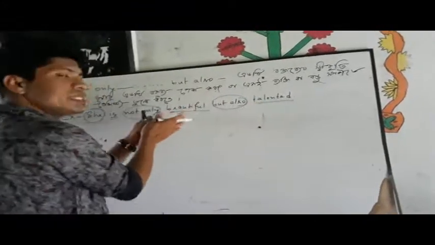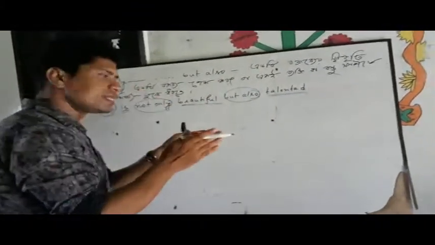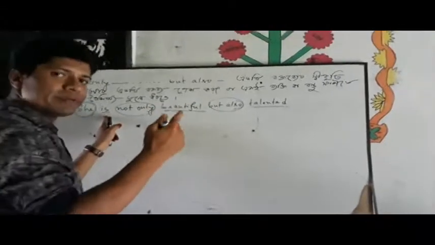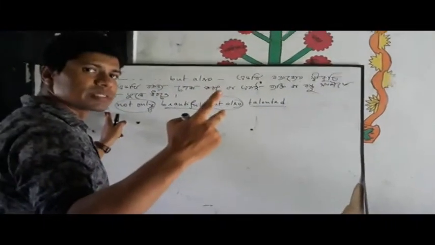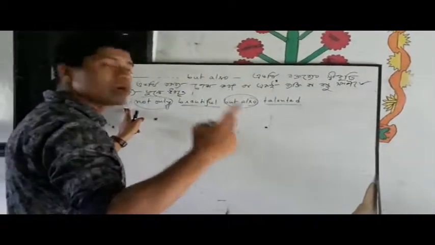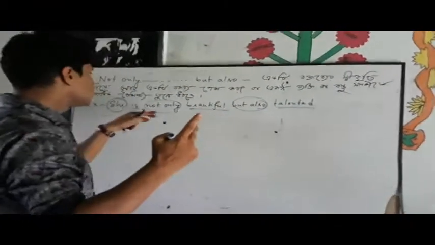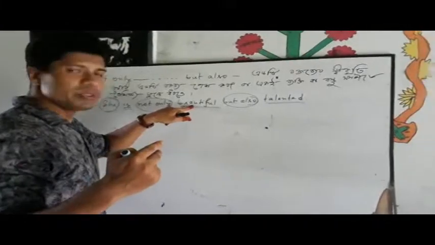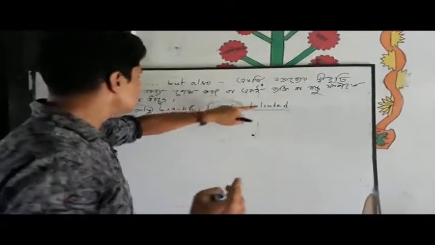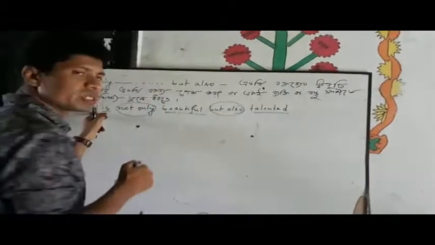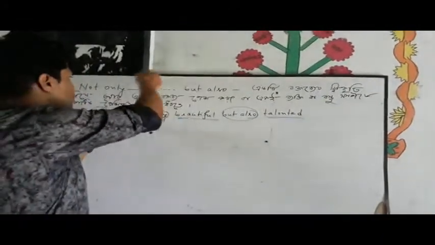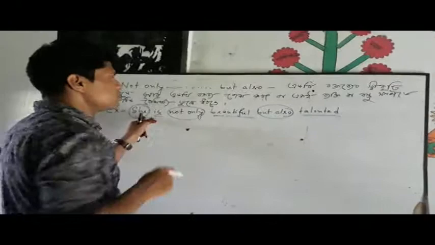So my dear students, you have got it, I think, very clearly that we have given two approvals about the subject. So in this case we use the conjunction not only but also.